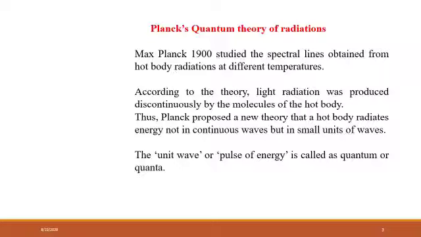Thus he proposed a new theory that a hot body radiates energy not in continuous waves but in the form of small units of waves. That unit wave, which is considered a pulse of energy, is called a quantum or quanta.